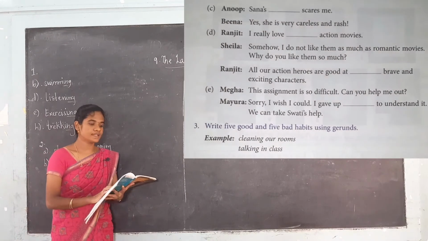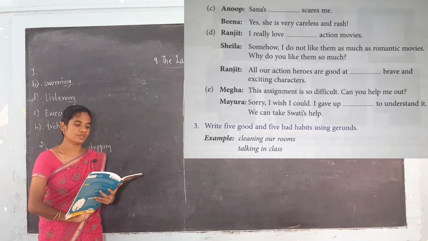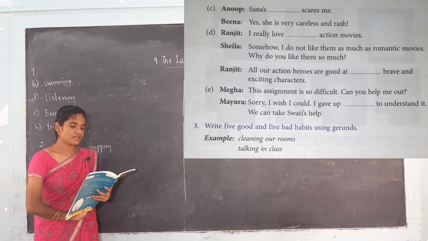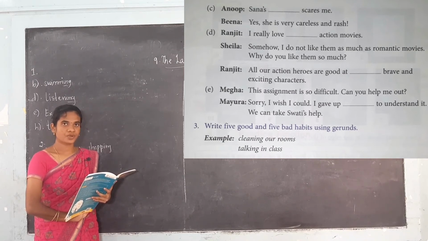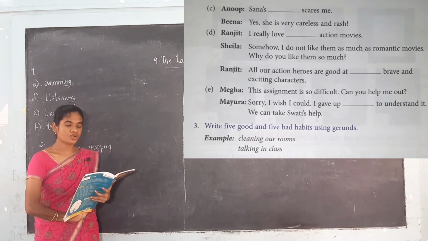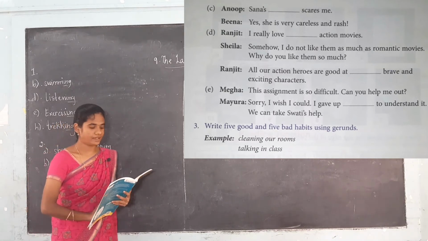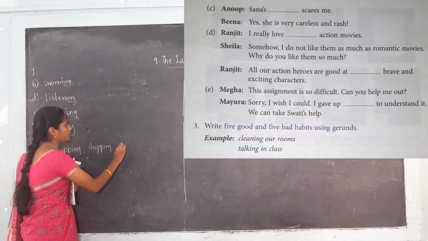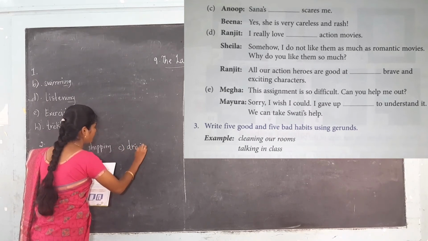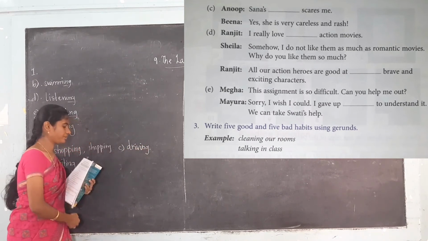The next one is C. Anu, Sana dash scares me. Meena, yes, she is very careless and rash. So what verb will come? That should be used as a noun in the sentence. It is driving. Sana driving scares me. Then C is driving, okay.